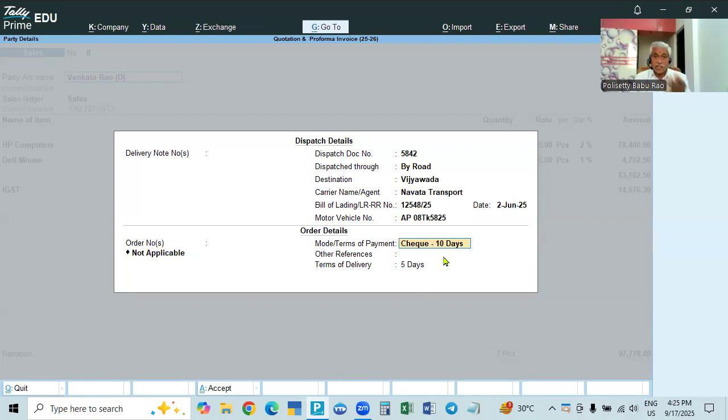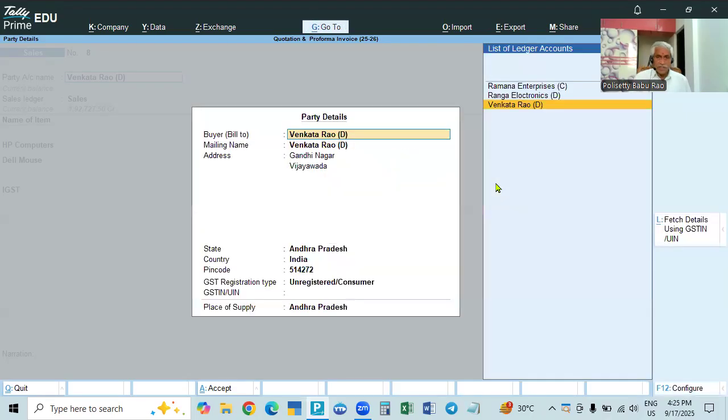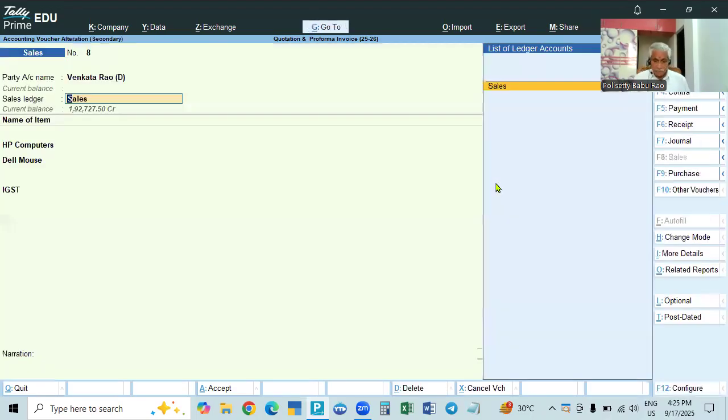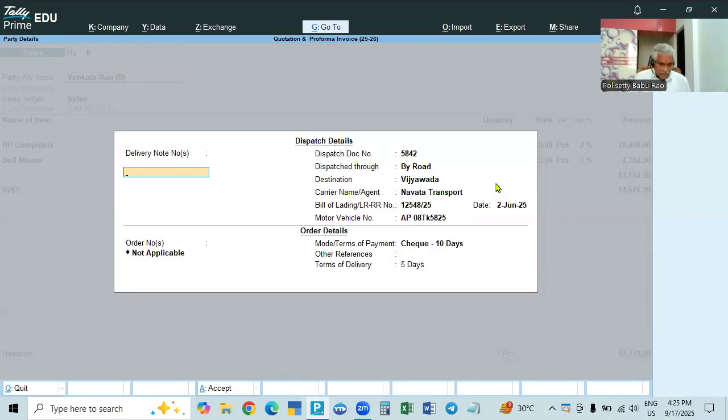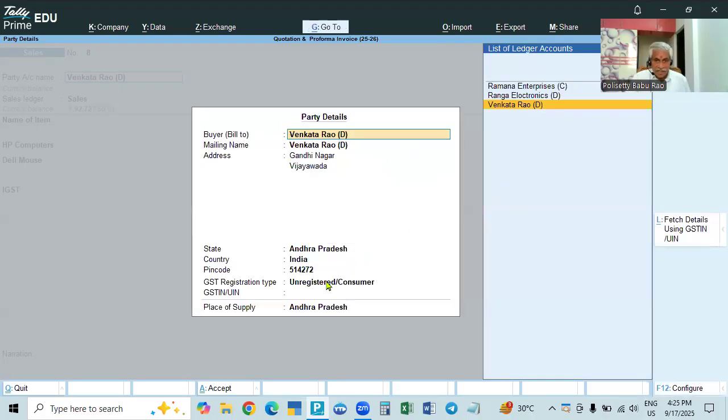And these conditions we can change. If they ask us to give 10 days, 15 days, we can change it to 15 days. If we say we will deliver within 2 days, we can make it 2 days. So these conditions we can change and accept. Accept, because he is an individual, unregistered.